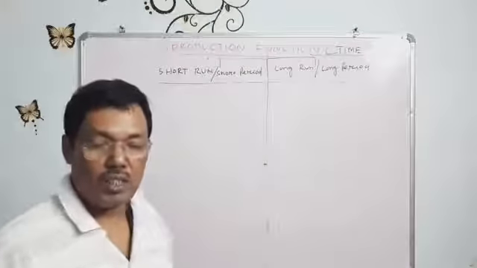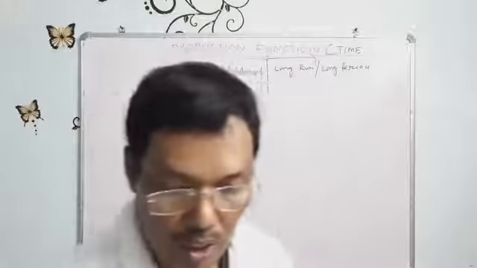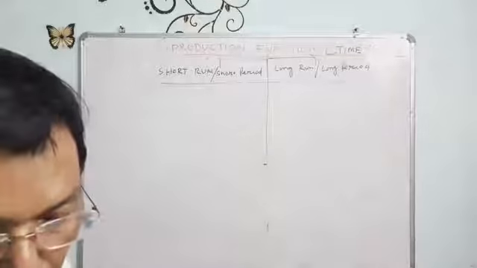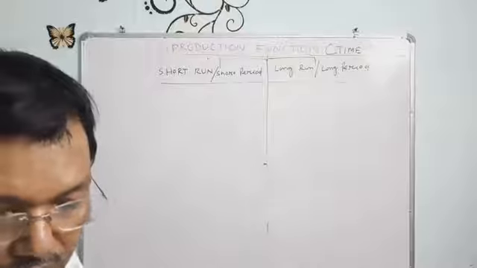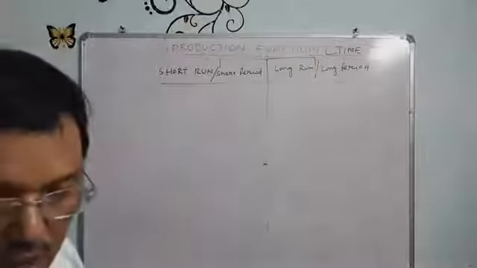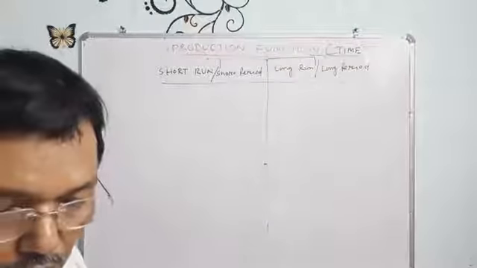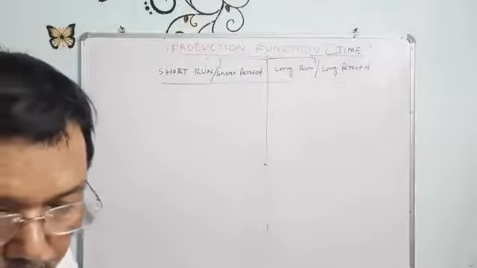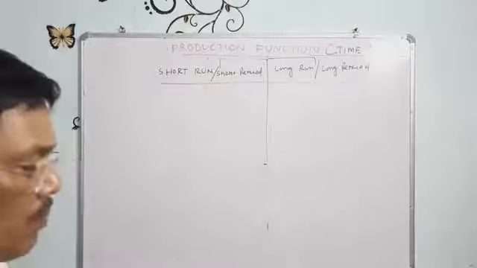So what is the short run or short period? It is a time period which is less than the minimum required to bring about changes in the fixed factors.